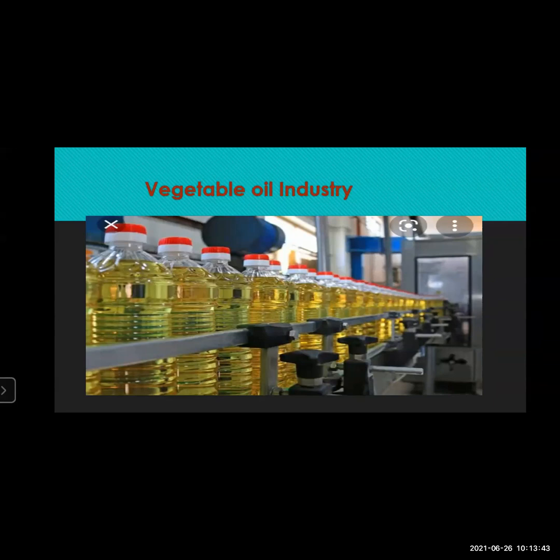So where is the production of oil seed done here in India? The state of Madhya Pradesh, as well as many parts of India, but mostly this particular part, that is Madhya Pradesh, where it is done on the large scale, has the highest production of oil seeds.